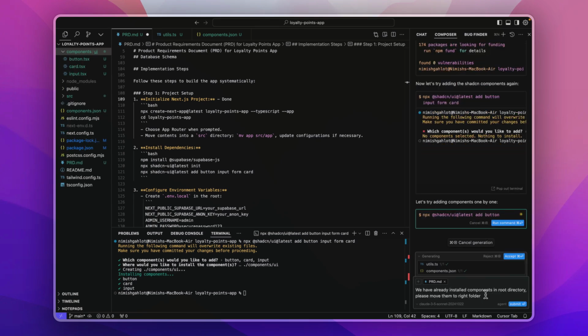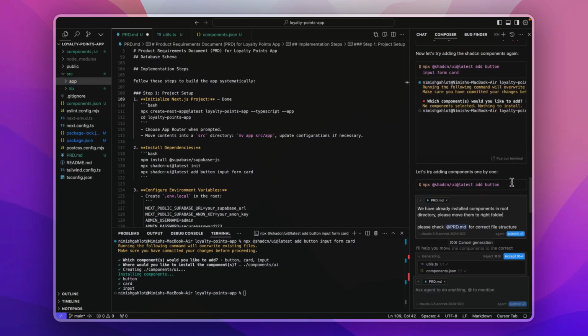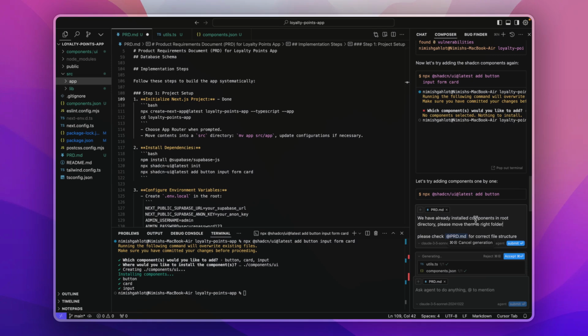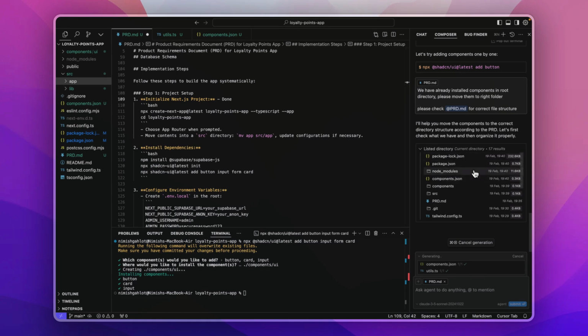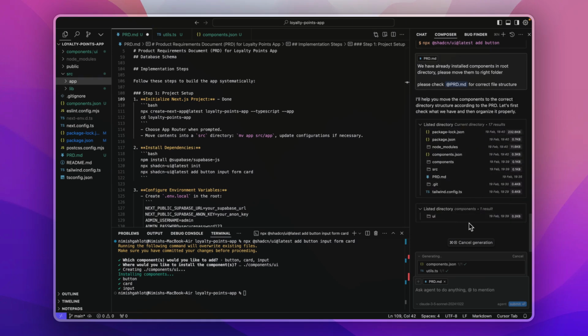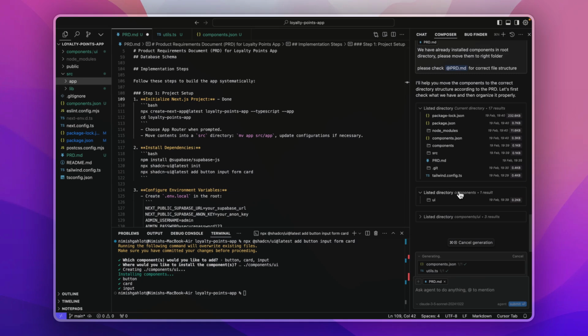So over here I've dropped another prompt. I've mentioned we have already installed the required components in the root directory. So root directory is basically the entire main folder. So we have the components folder within the main folder, and I've mentioned please move them to the right folder. The right folder for this will be within src and the app subfolder. This is already mentioned in our PRD. So let's see if it's able to recognize the files that we're talking about. Yes, it has noticed the listed directory.